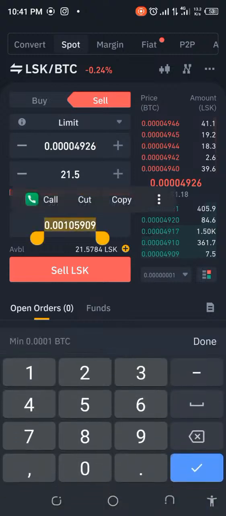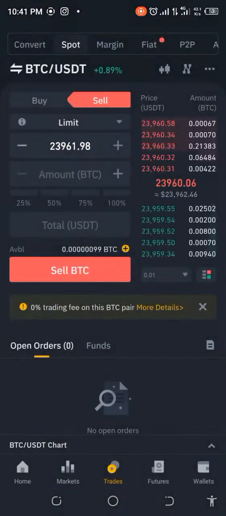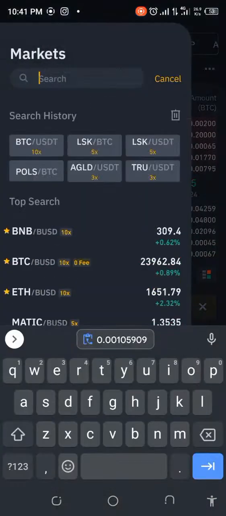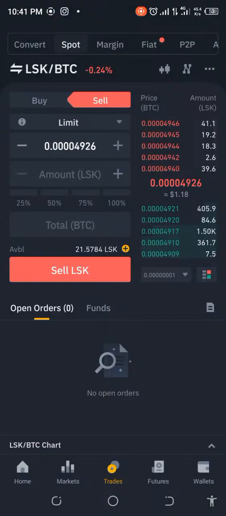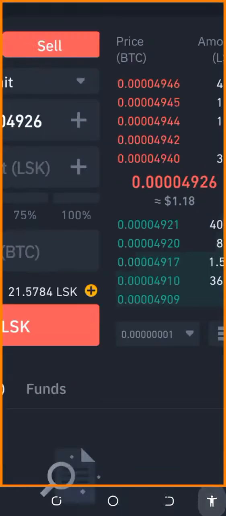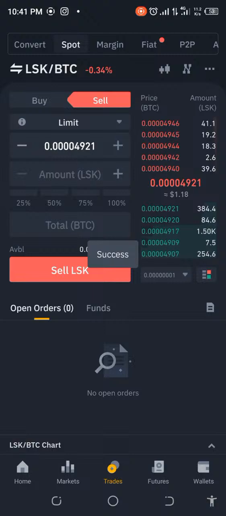Let me confirm just to be sure before I make that decision, because it's all about making money anyway. I just want to be sure that that's what I'm going to get. Beautiful. I'm actually going to make a profit. So let me go ahead and sell this back. I'm not waiting and sending this over, because I'm going to show you this. Let's see if I even turn this to this amount, will this even give me anything? Yes. All right, let's see what we will get. Okay, so I'm going to sell this. Let's go ahead. Sold back to BTC.